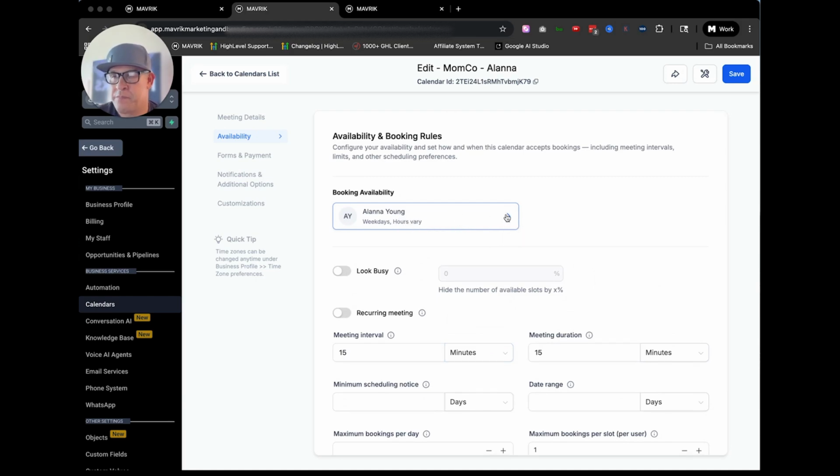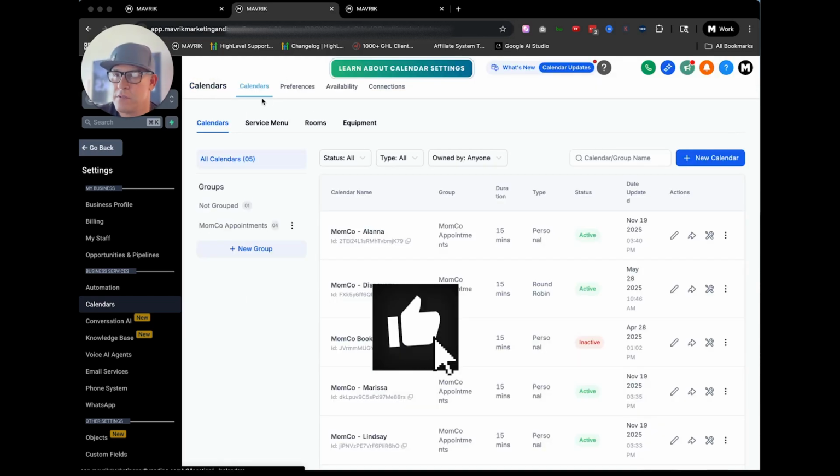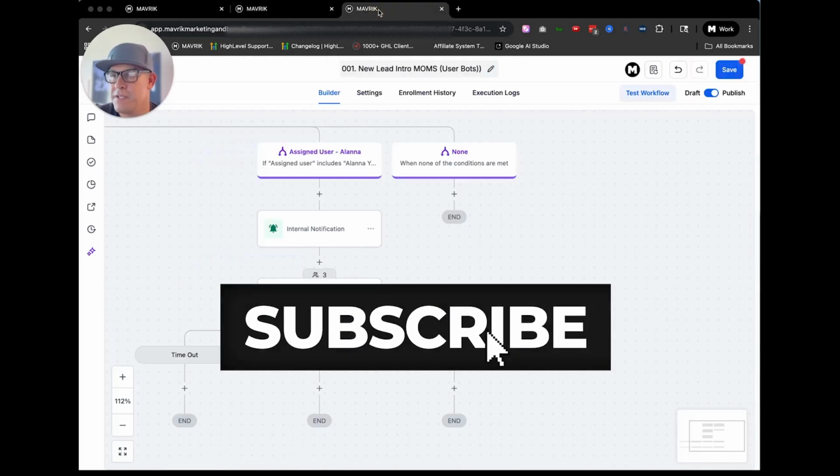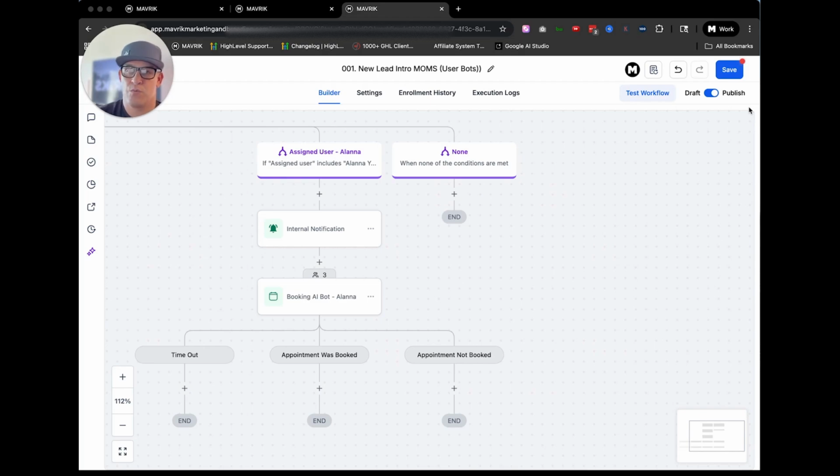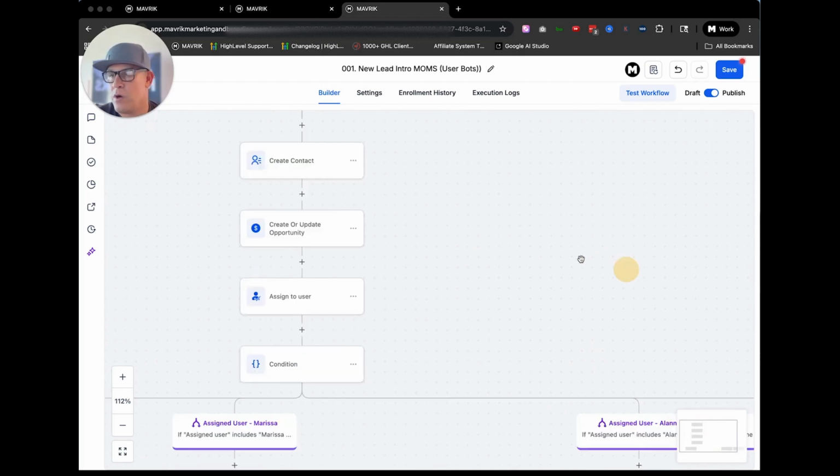So that was a huge win. Weekdays, hours vary. Instead of having two different availabilities on the calendar and in the profile, these are now fully one and the same. That solves 100% of the issue. So now this bot can go through the process, and you can test it yourself after you've made those changes to make sure that this is working correctly.